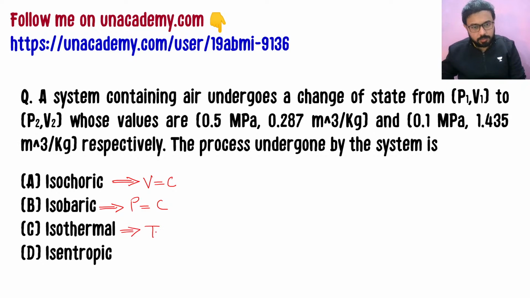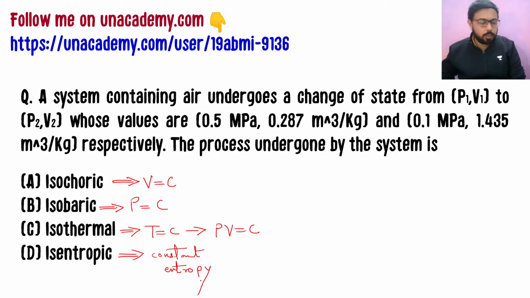Isothermal is T is equal to C, and this will give us PV is equal to C. Isentropic process is entropy constant. So we have not yet studied about entropy. So constant entropy. So let's see what we have here.